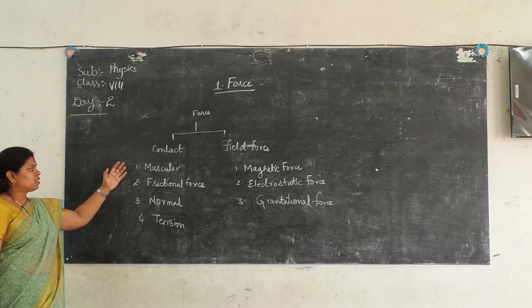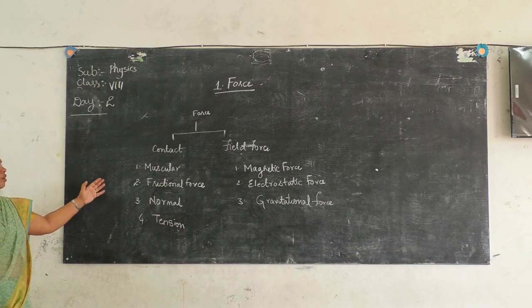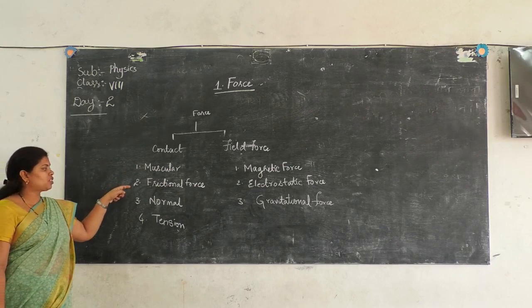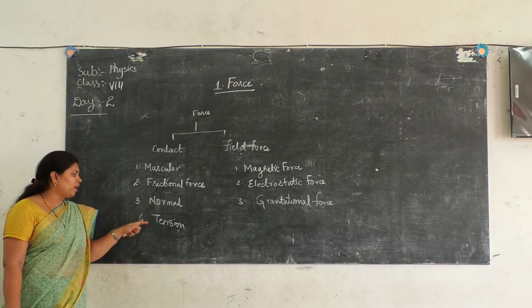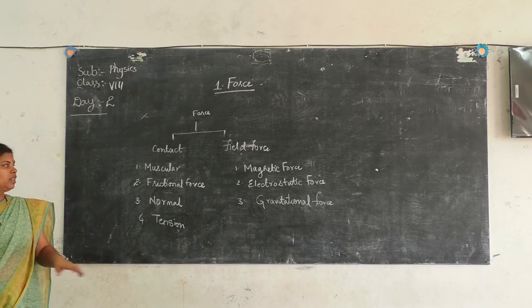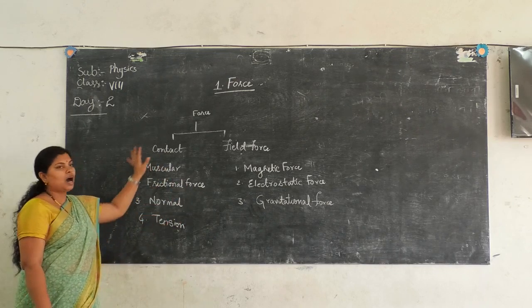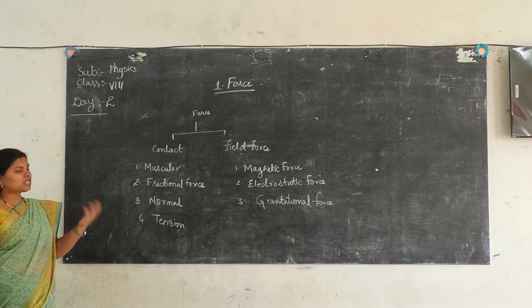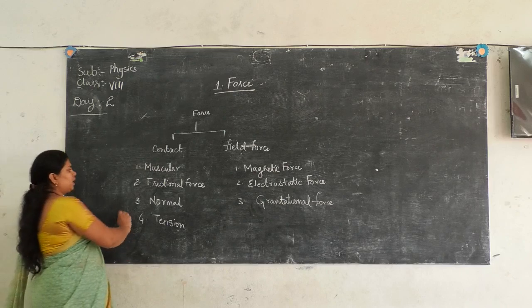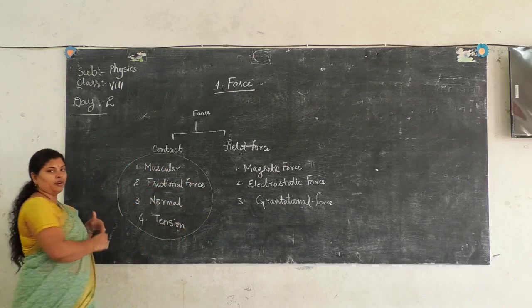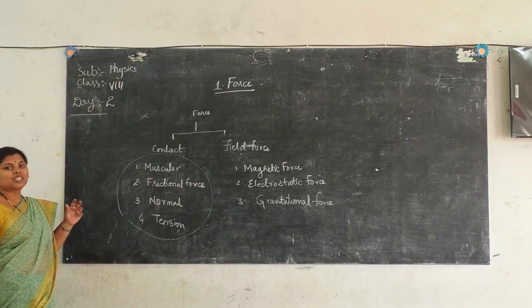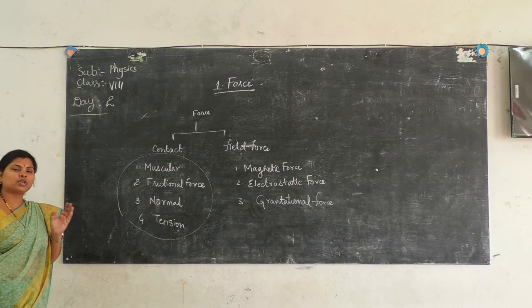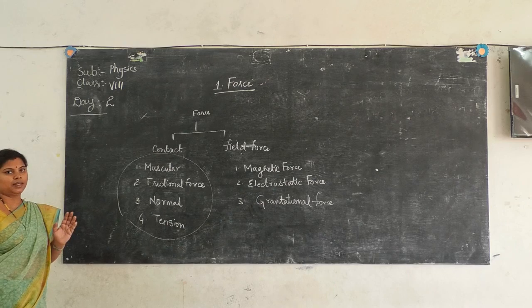Now, here are some forces which come under contact forces. Number 1 is muscular force, number 2 is friction force, then comes normal and tension force. These all 4 forces are called contact forces. As discussed before, in all these 4 forces, physical contact between the two interacting objects will be there, because of which force will be exerted.